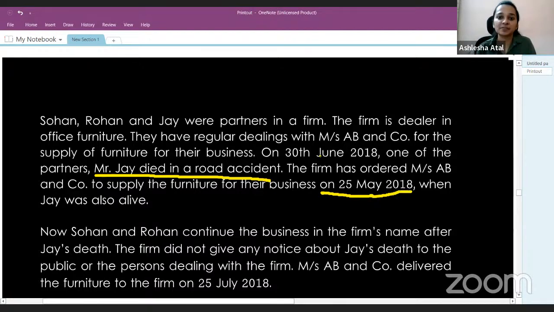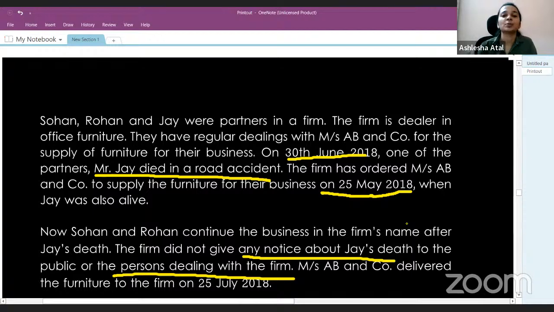So the firm made the order on 25th of May, and on 30th of June, Mr. Jay dies. But the order was placed when Mr. Jay was alive. Now Sohan and Rohan continue the business in the firm's name after Jay's death. The business of the firm is still continuing, which means they would have agreed that death of a partner will not have any impact on the existence of the partnership. The firm did not give any notice about Jay's death to the public or the persons dealing with the firm. Messrs. AB and Company delivered the furniture to the firm on 25th of July.